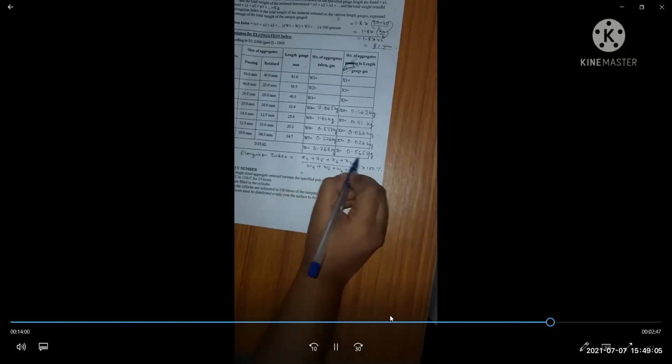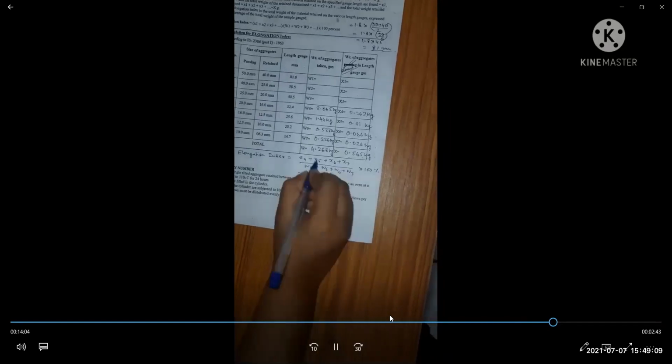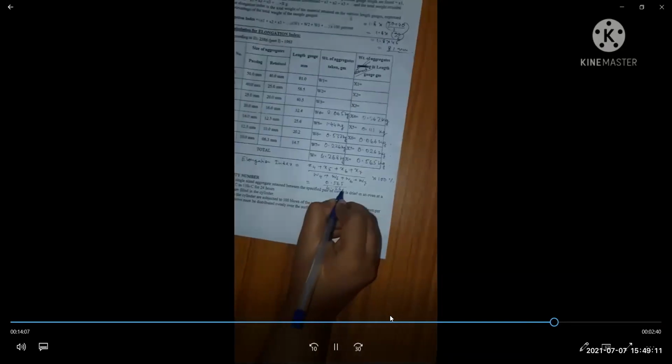This is the total weight. 0.565 by 4.268 into 100%.